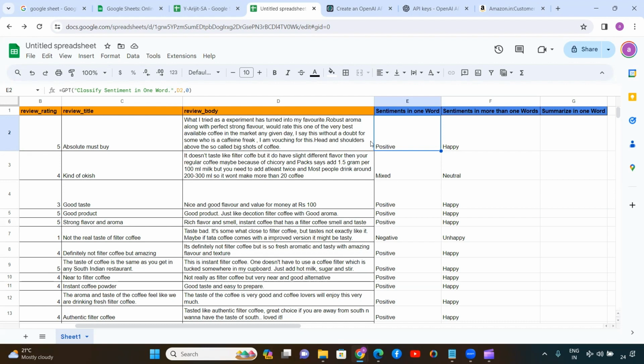So that is why, in an overall manner, GPT has already analyzed the sentiment of this customer, and as per that, it is positive.